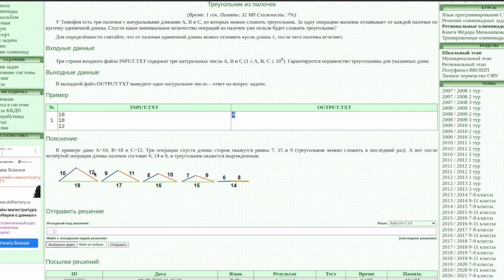We have one side of 10, another of 12, and the third of 18, and each second one stick is broken off from each side. So, it was 10 and became 9, it was 12 and became 11, it was 18 and became 17, and then it was 9 and became 8, it was 11 and became 10, it was 17 and became 16, and so on. And at some point in time it turned out that we have one side of 6, another of 8, and the third of 14. This means that the triangle inequality does not hold, so we have 14, which already becomes equal to 6 plus 8, and not less.